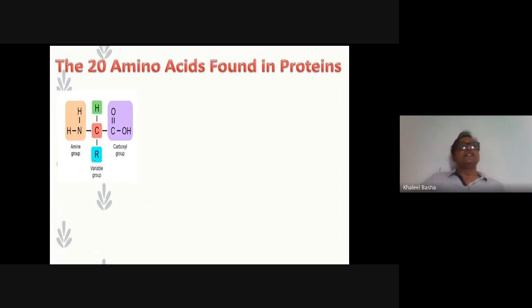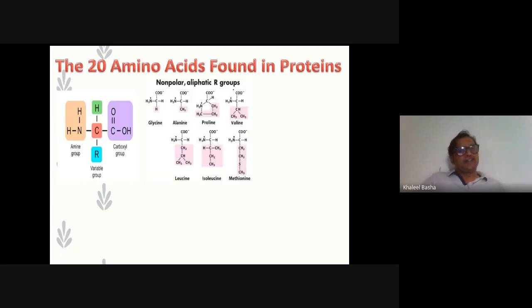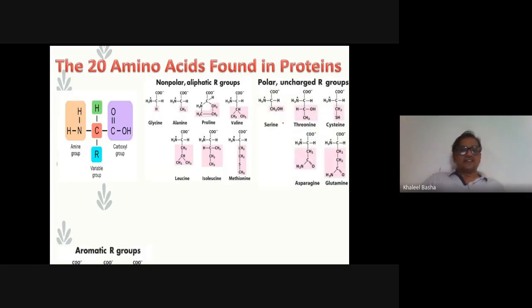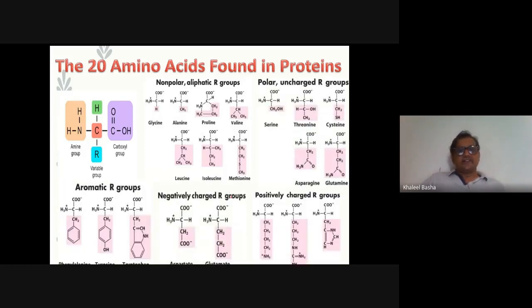Based upon this R group, that is its polarity, whatever groups it contains, it is polar or non-polar in nature. These are the non-polar aliphatic R groups, these are polar but uncharged, these are aromatic, and these are negatively and positively charged. So one by one we can see in the next slide.